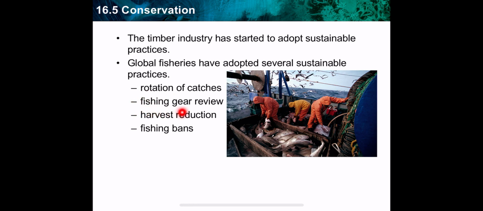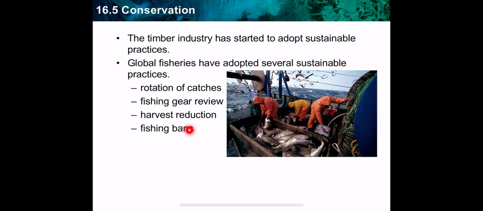Also, fishing gear reviews. We should get good technologies for fishing gear to protect the environment, because fishing gear sometimes affects other species, or affects the sea floor, or the marine ecosystem in general. After that, harvest reduction.